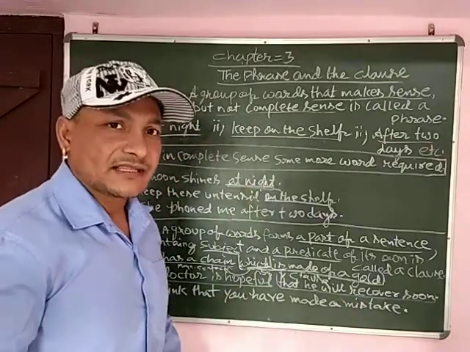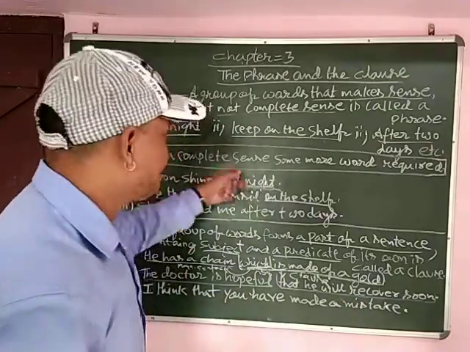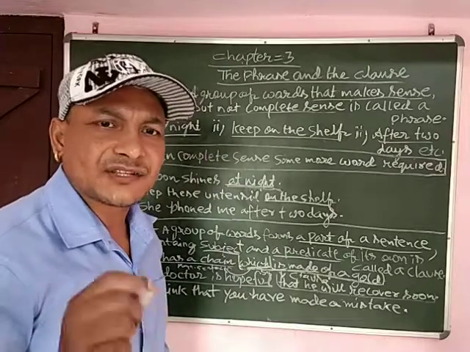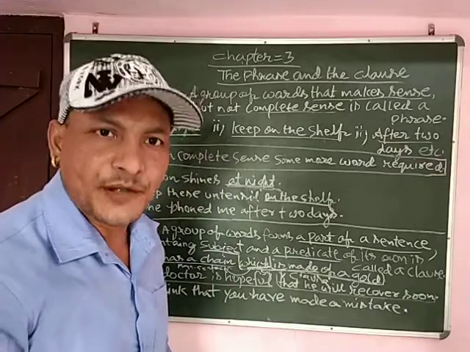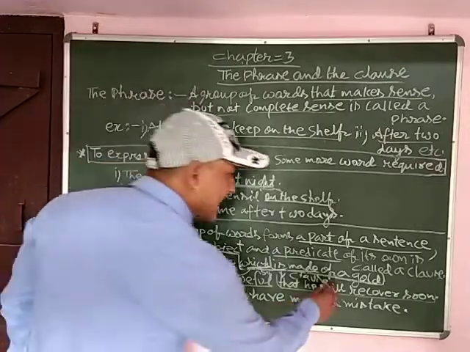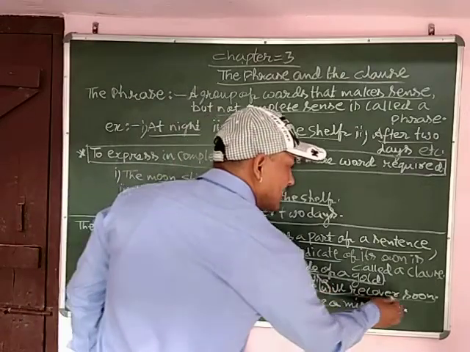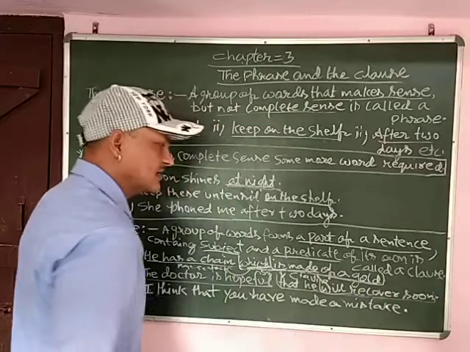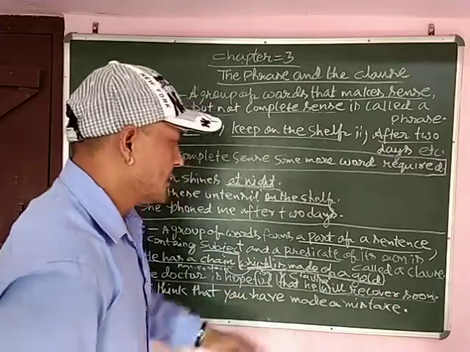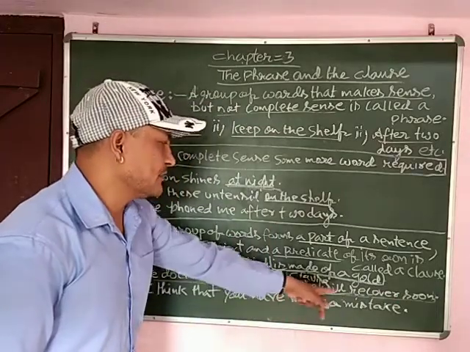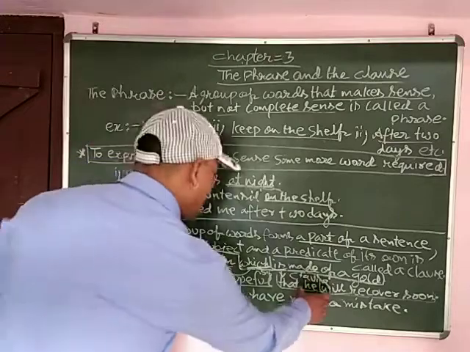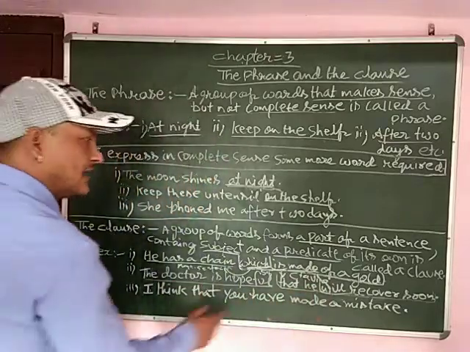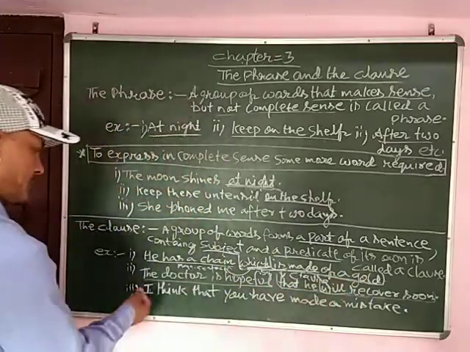Like I said, a clause has its own subject and predicate. The predicate starts from "will" to "soon": will recover soon. That's why subject and predicate are there, and it's a part of the sentence.